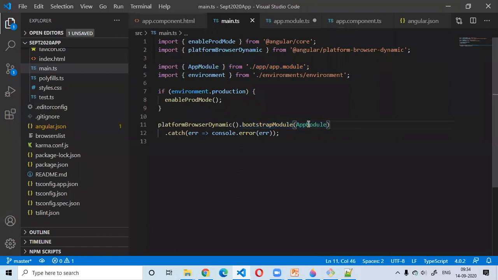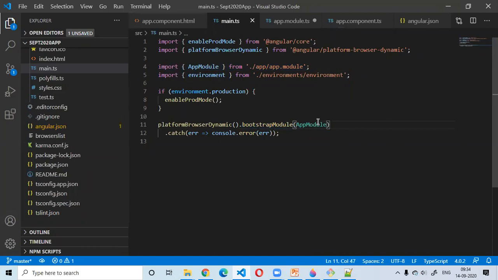So if you see, we have just referenced the AppModule here. Before that, we have imported it. Same in the case of each time you are going to use any reference of a class or function, you just need to first import it, then you are going to be able to use it.